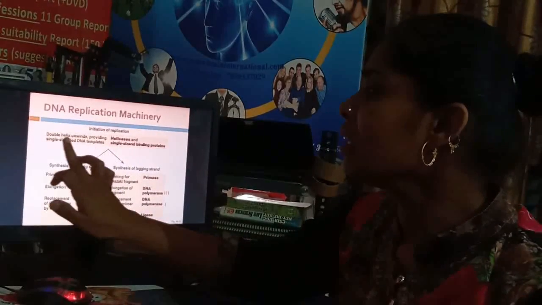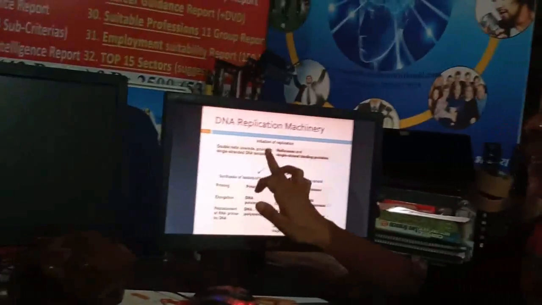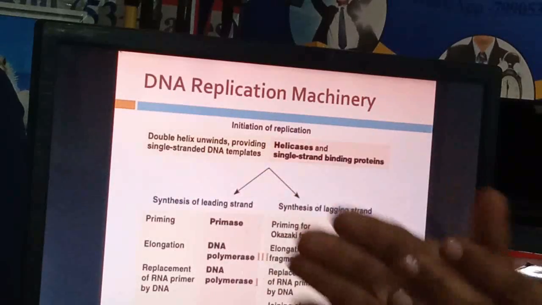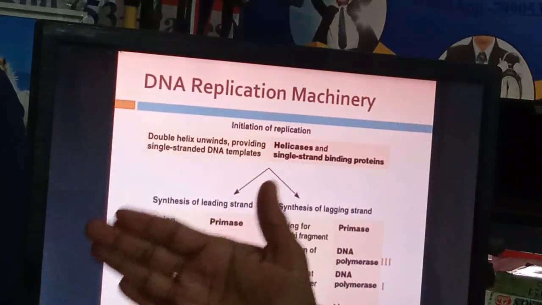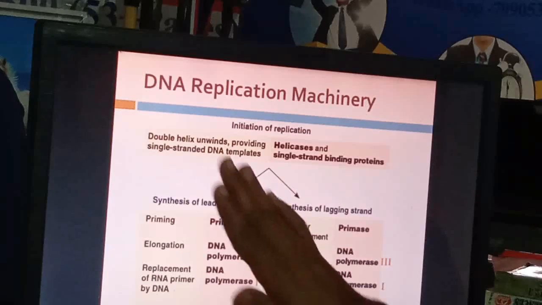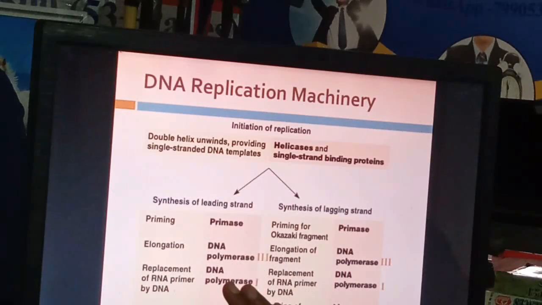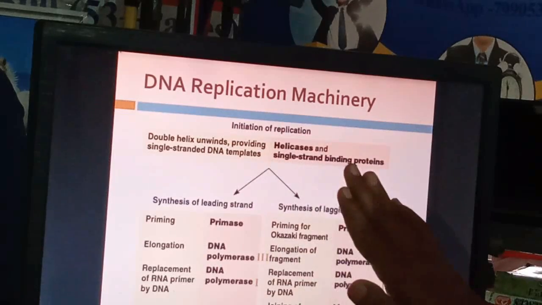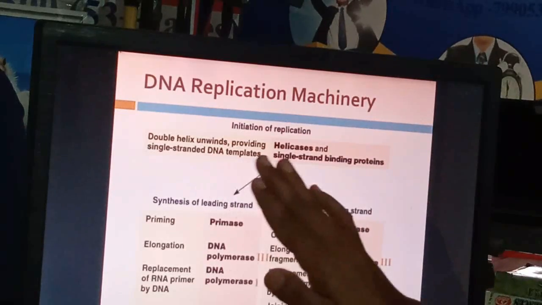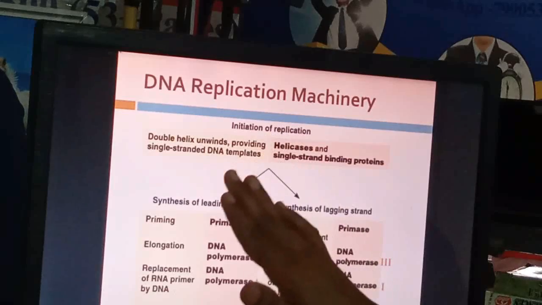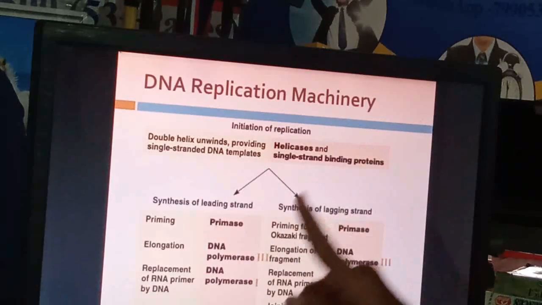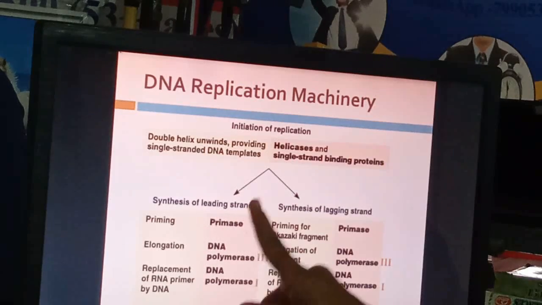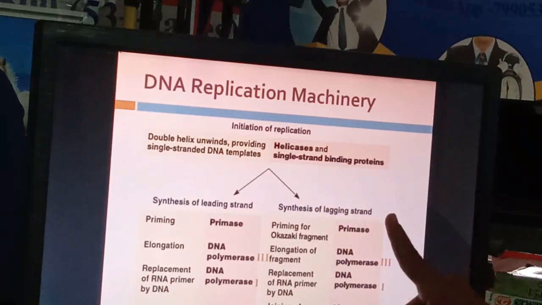Whenever the double helix of the DNA unwinds and separates, providing single-stranded DNA templates and giving the two strands, then what happens, and which enzymes function for what? It is given in this chart. See it carefully. Helicase and single-stranded binding proteins are working to unwind the double helix DNA strand and give the two template strands. One is known as the leading strand. The second one is known as the lagging strand.